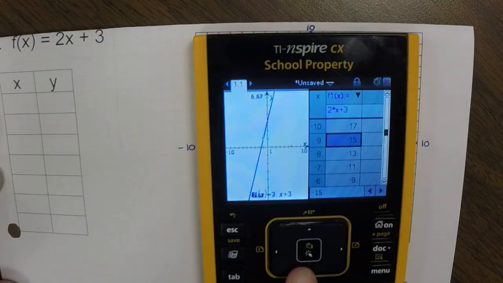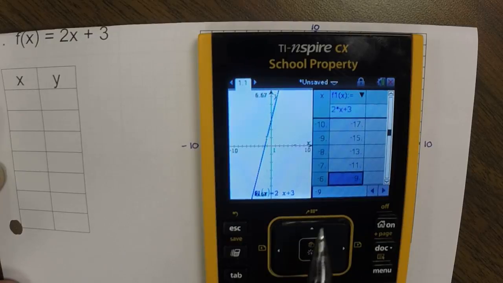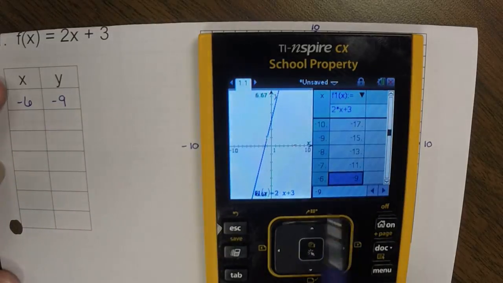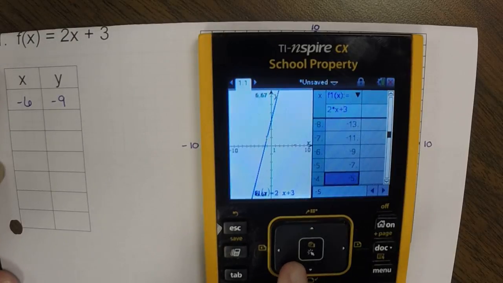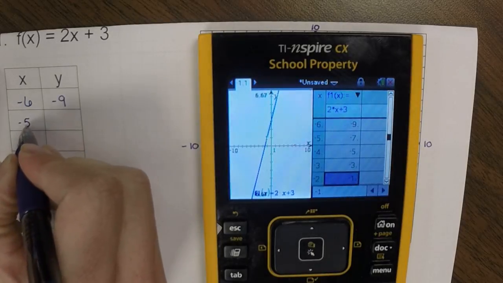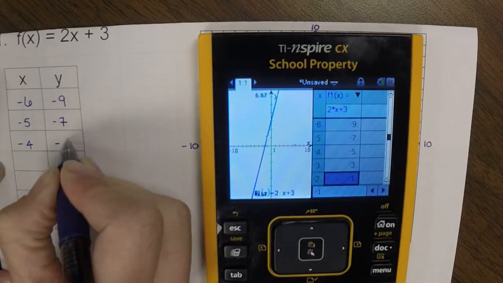So -9, -15, we're in the same boat. -8, -13, -7, -11 still doesn't fit. So the first point that I would want to put in my grid is -6, -9, because that's the first point that would actually fit on my graph. Then I could scroll up and get more. So there's -5, -7. There's -4, -5,